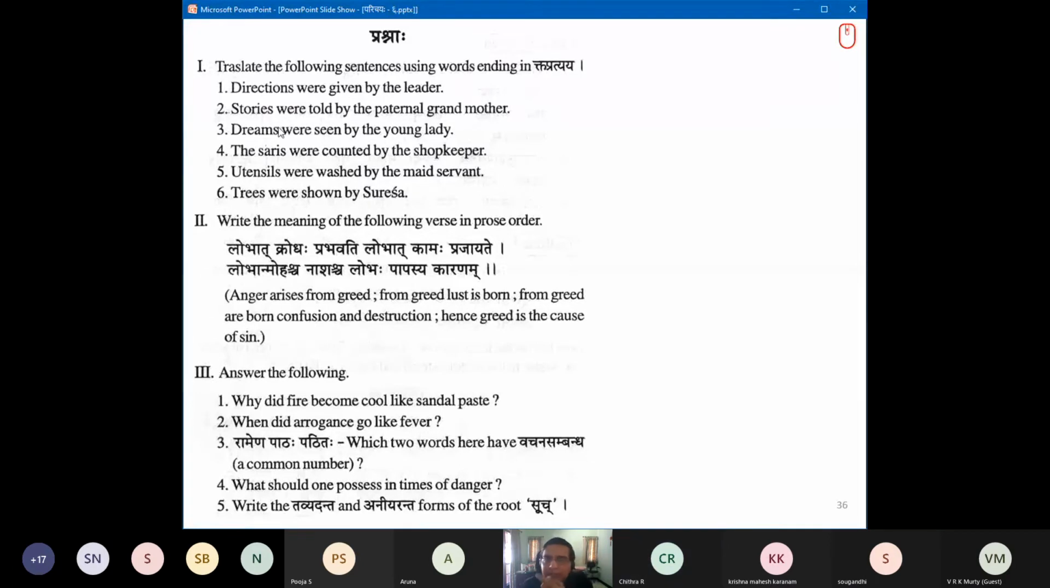Well done. The process should be what you did, then we will learn. So Krishna Mahesh, number 2: Stories were told by the paternal grandmother. Kathayaha, Pitamahyam. Pitamahyam is in Pitamahi. Okay, Pitamahya.